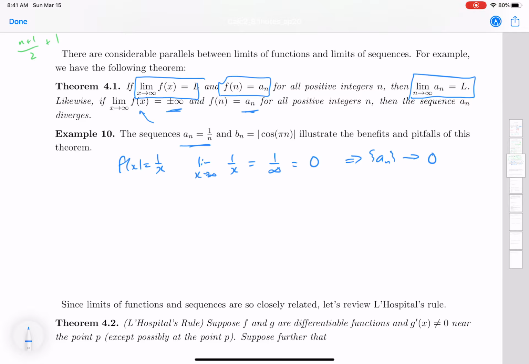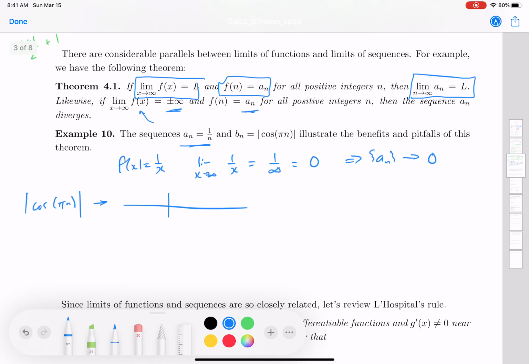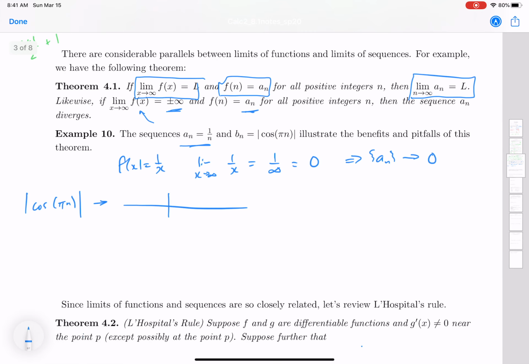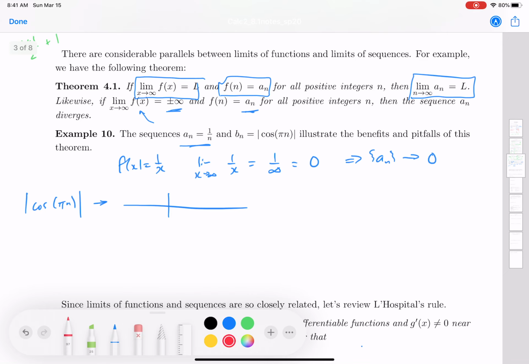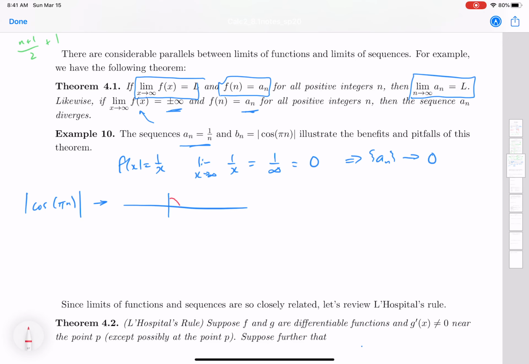Now, the absolute value of cosine of pi n, if I look at that function, what does that look like? I'm going to graph it here real quick. Well, it looks like the cosine function, except anytime I'd be going under the x-axis, I'm taking the absolute value, so I'm in fact bouncing back up.